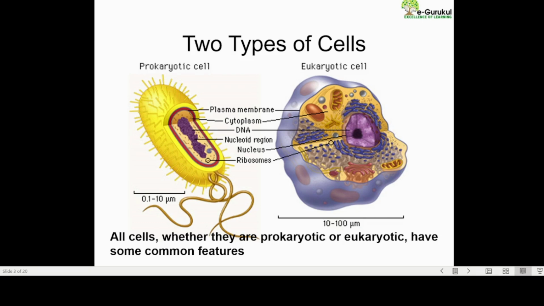So why are they named primitive and modern? Because in a prokaryotic cell, the nucleus is not there. All the nucleic material is scattered around in the cell, that is, in the cytoplasm. Whereas eukaryotes have a specific organelle for it.